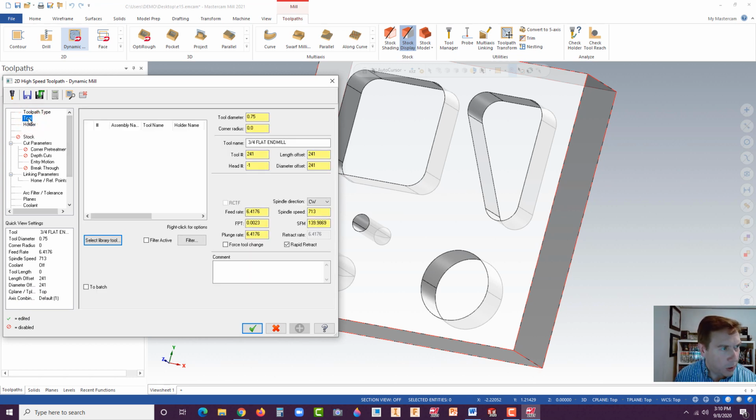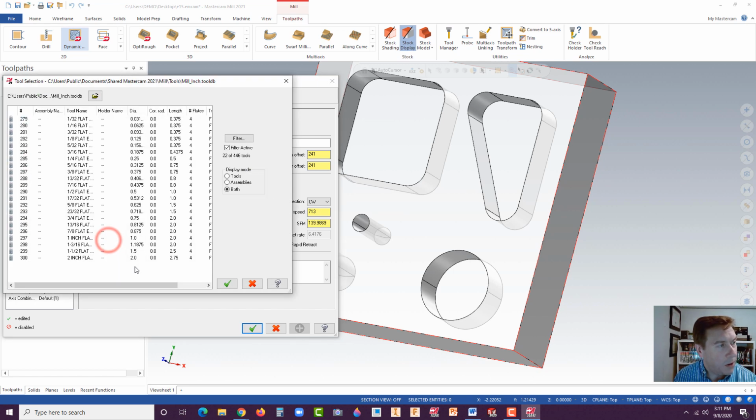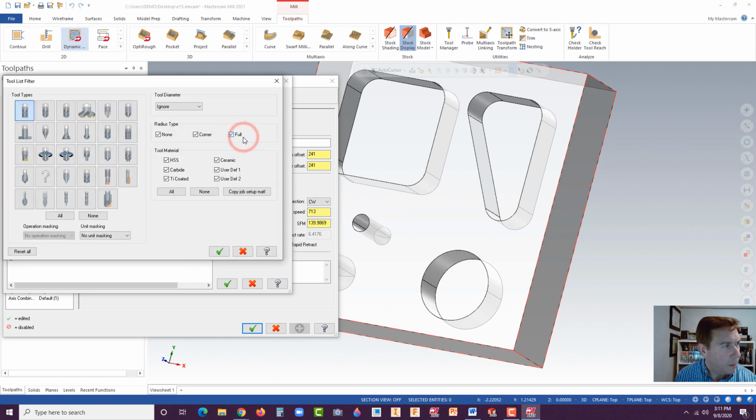Let's go ahead and pick a tool. Now, you hardly ever want to use the default tool that's in there. There's no brain picking that out. There's no AI there picking out this tool. There is AI built into this Mastercam, but we're not looking at that right now. So let's go to Select Library Tool. And if we go to Filter, we are looking for, oh, it was already set for us. Hit None, and then just go to End Mill Flat.